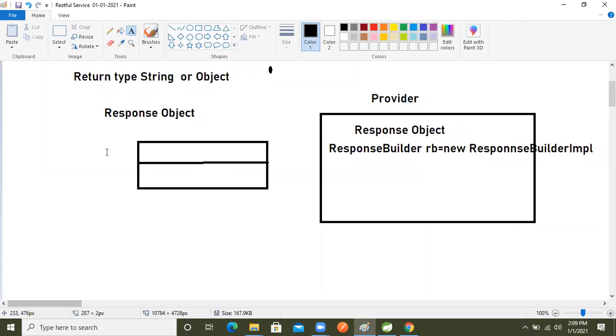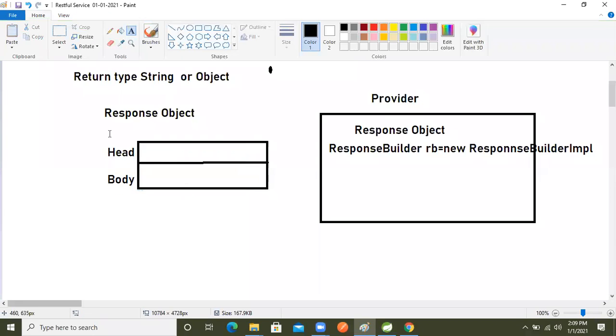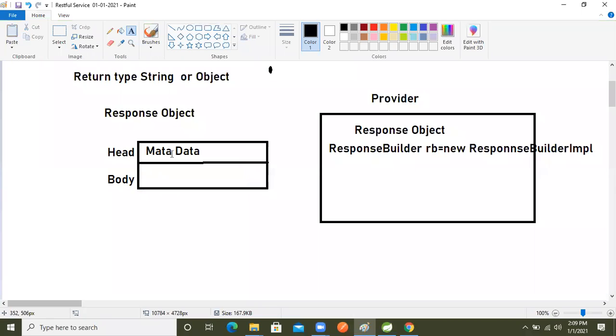So now, one is the header, and another is the body. In the header part, we are sending the metadata, right? Metadata.